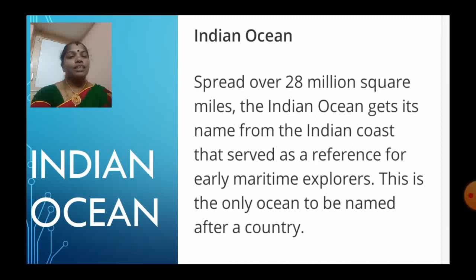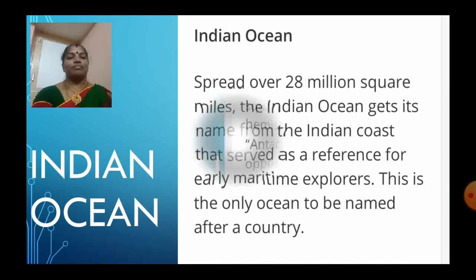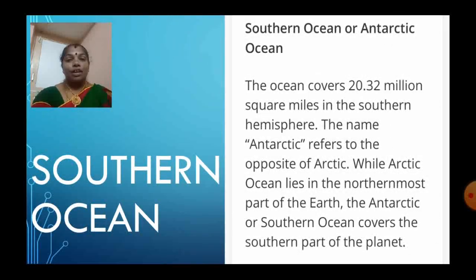Next we are going to see the Indian Ocean. The Indian Ocean spreads over 28 million square miles. It gets its name from the Indian coast that served as a reference for early maritime explorers. This is the only ocean named after a country, India. Next, the Southern Ocean.